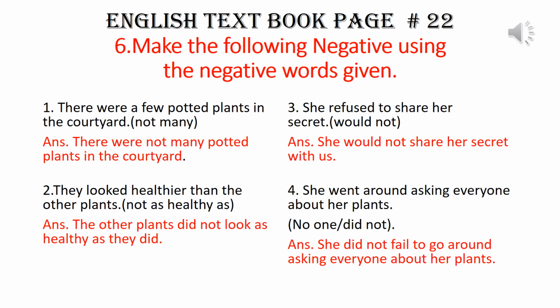Children, we are changing the positive sentence into negative. Positive or affirmative sentences we are changing into negative by using the negative words given in the bracket. Look at the third sentence. She refused to share her secret. Answer is she would not share her secret with us. Fourth question. She went around asking everyone about her plants. Answer is she did not fail to go around asking everyone about her plants.